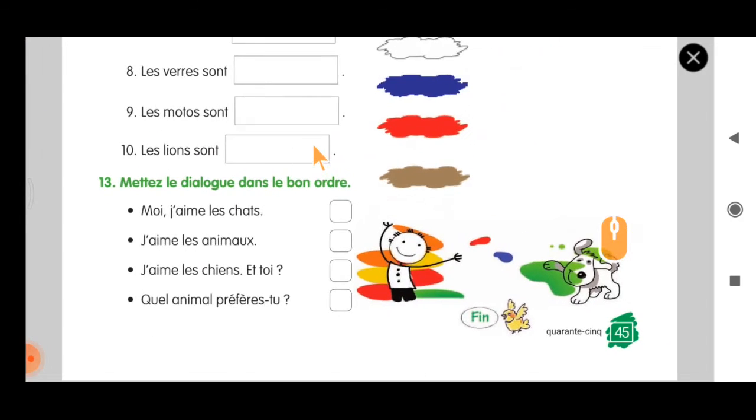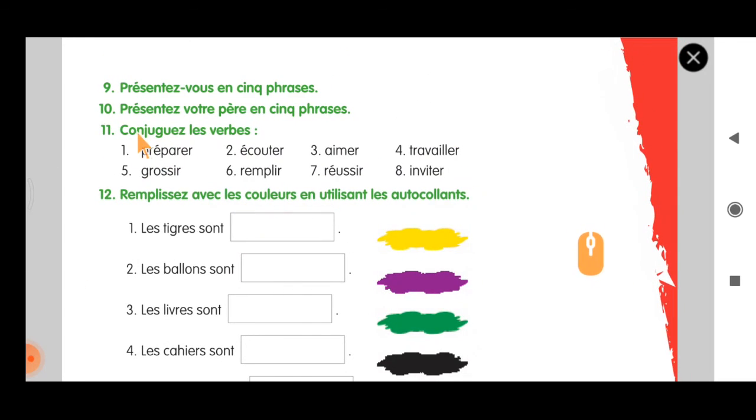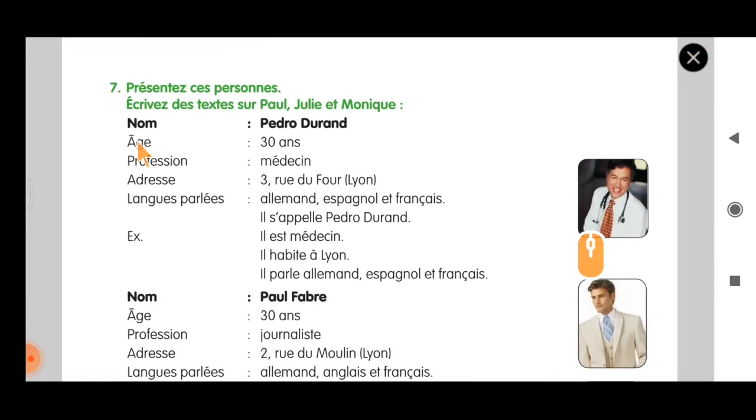So I just gave you one homework, that is, this is your activity. If you have this activity, you can do this. If not, just complete these exercises in your classwork. That will be your homework. Exercise number 9, 10 and 11. And also do exercise number 7. Those who have not completed, please try to do exercise number 7. It is similar to exercise number 9 and 10. So answers I'll give you later when I give you the answer keys.